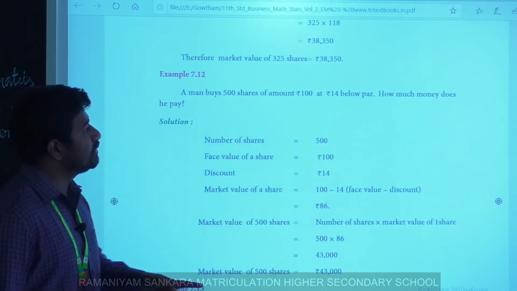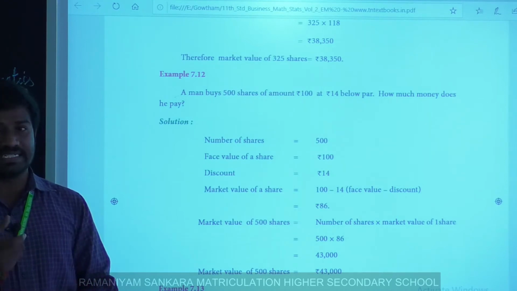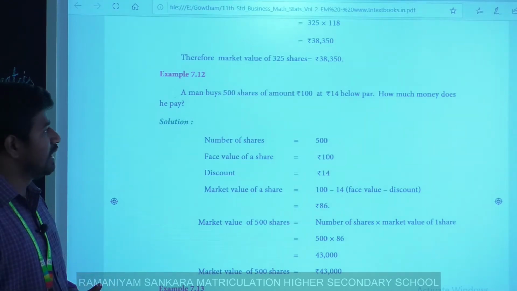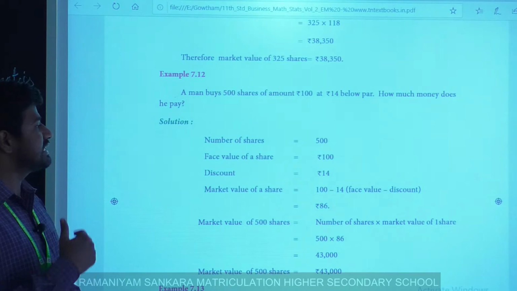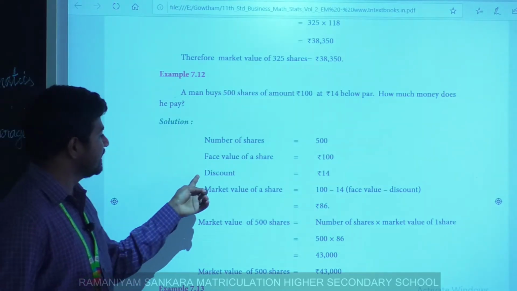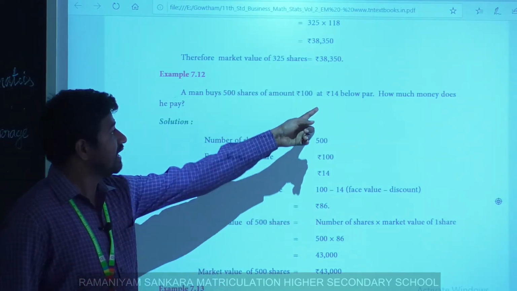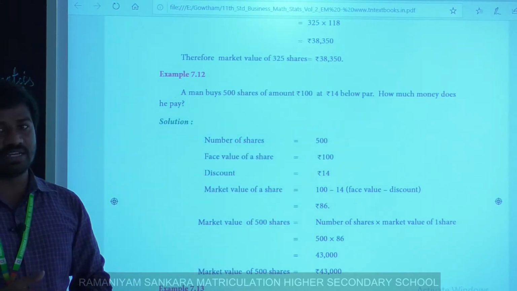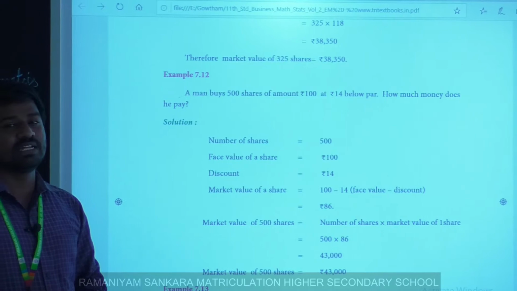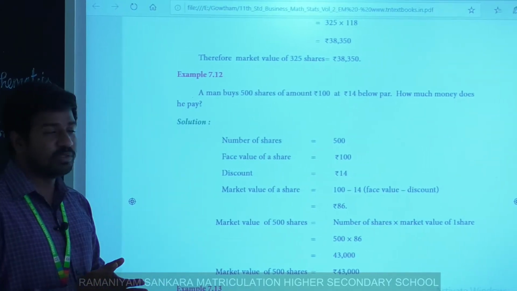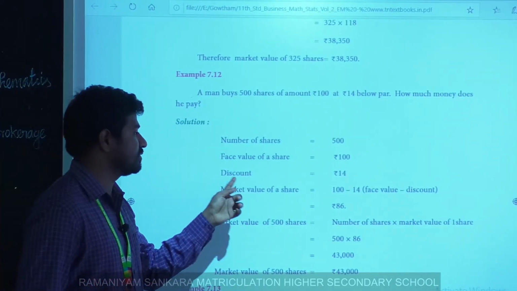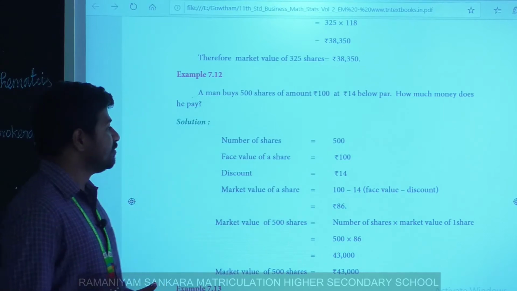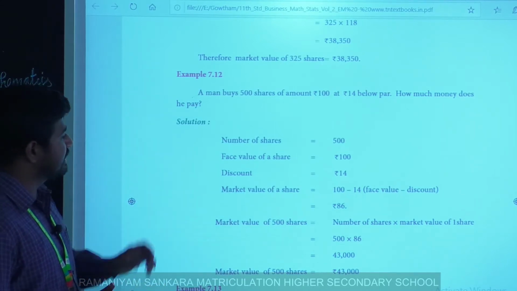Here below par value means discount. Above par value means premium. So here discount means below par value. Par value means original value. Below the original value, that amount is called the discount. So discount equals rupees 14 as given in the sum.